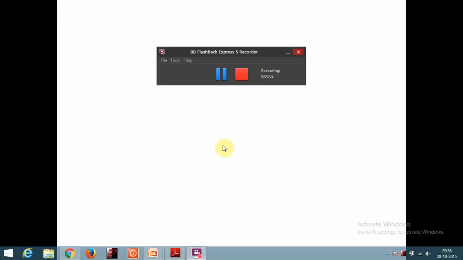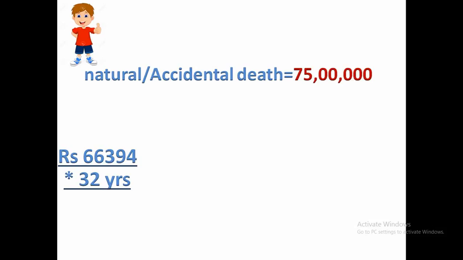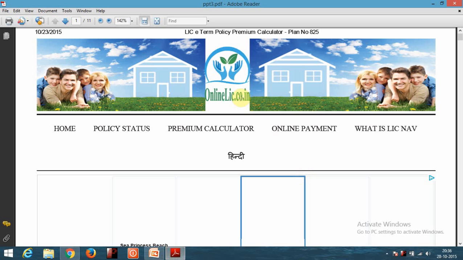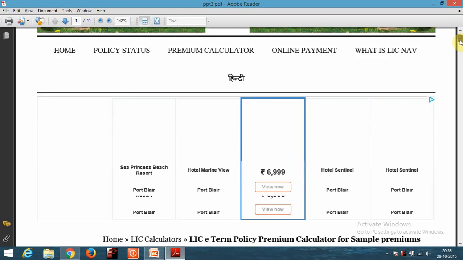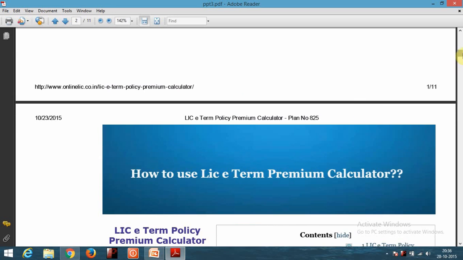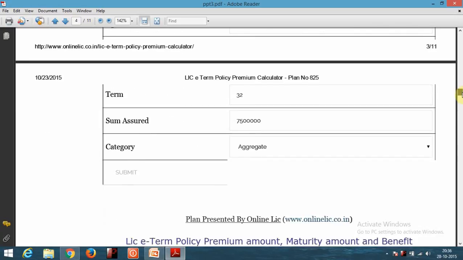Okay, so we have Mr. Red with us again. As we have seen earlier, he is ready to spend rupees 66,000 a year for 32 years of his life. Now he wants natural and accidental death cover of rupees 75 lakh. So he again went searching for an LIC policy on the lic.co.in website, and he found something called the LIC e-term policy.